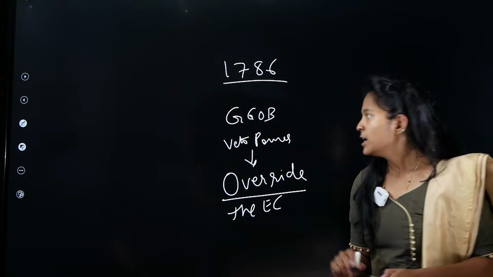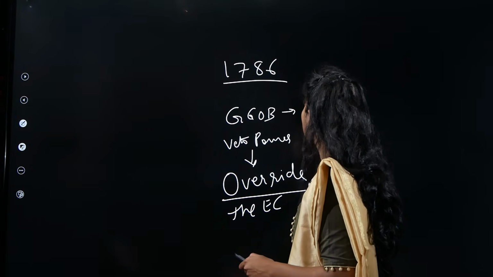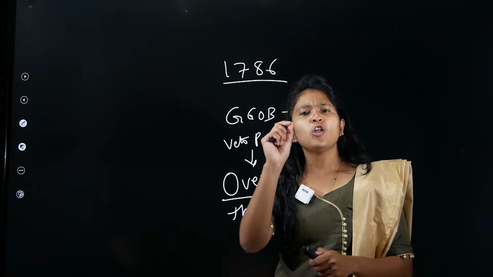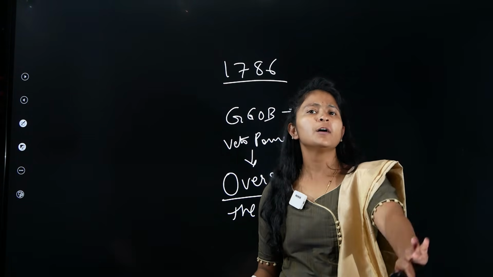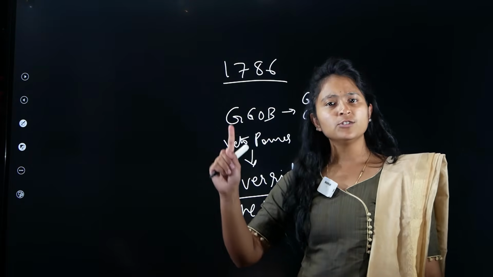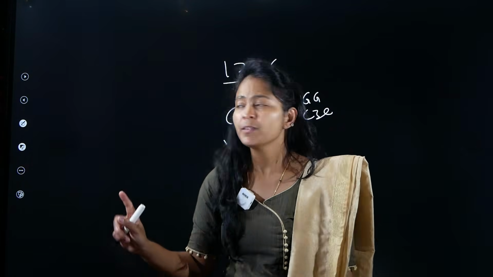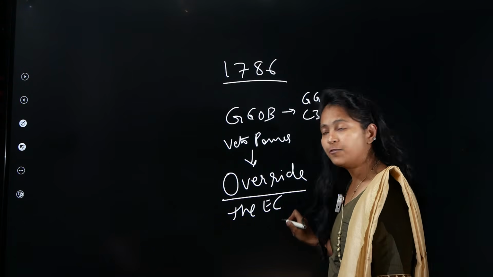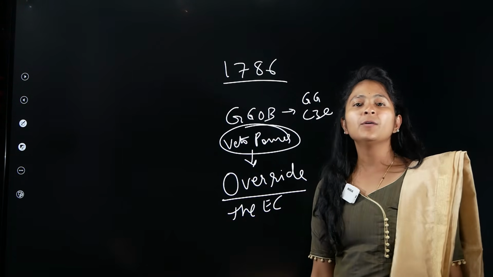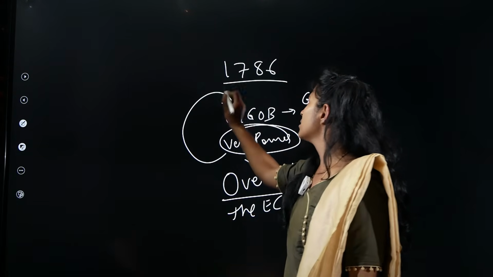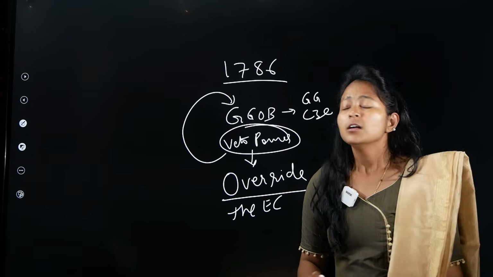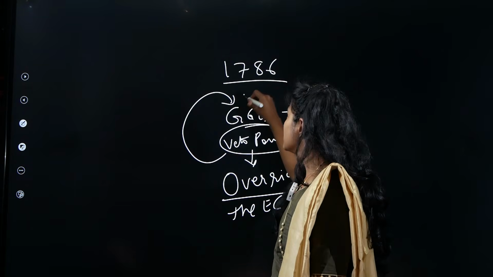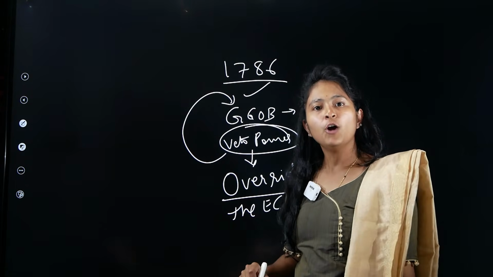He says that he wants to be the governor also, and he wants to be the Commander-in-Chief also. Means Lord Cornwallis says that I do not want another Commander-in-Chief. I will only become Governor General, and I will only become Commander-in-Chief. In this case, you can also see that he can override the Executive Council. That means it is a veto power that is being given to the Governor General of Bengal. The Governor General of Bengal can now take any decision because he has a veto power. I hope this is clear to everybody.